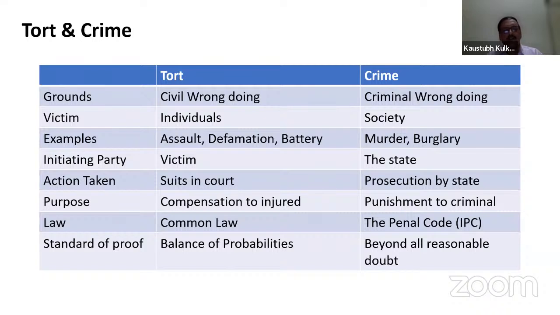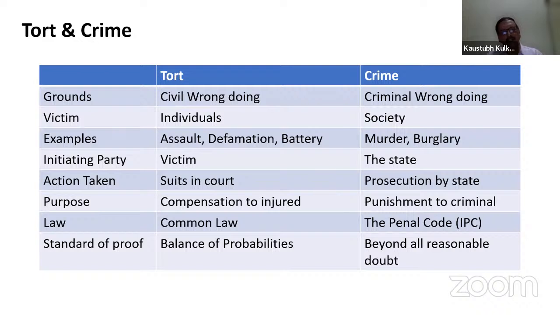Purpose: here in tort, the compensation will be payable to the injured. The compensation will be payable to the legal heirs if death occurs during that, if the liability comes. So these are the compensations which are payable to the injured person. Whereas in crime, no such compensations are payable, but there will be punishment to the criminal, so that this type of crime will not occur in future by those persons. So there are certain laws wherein the punishment is to be imposed on the criminals. So these are the purposes.